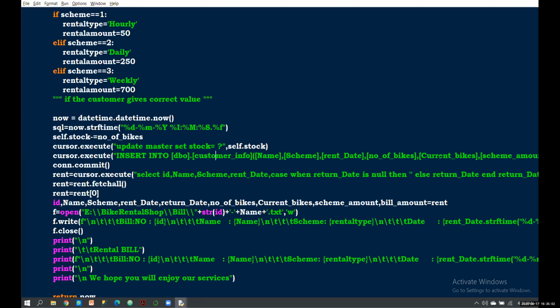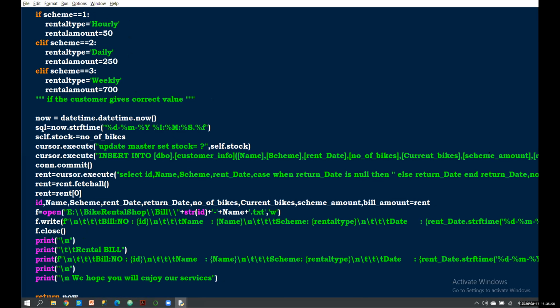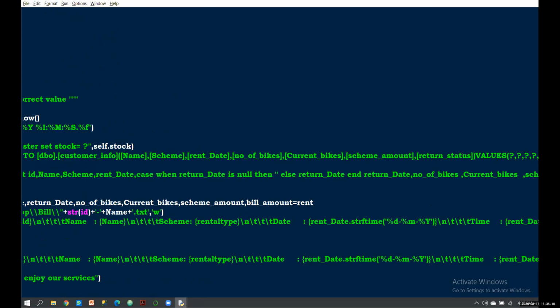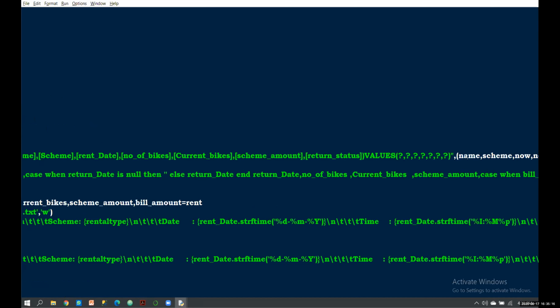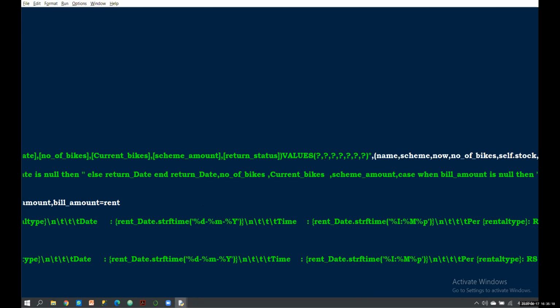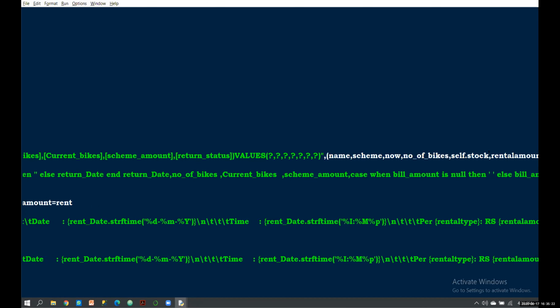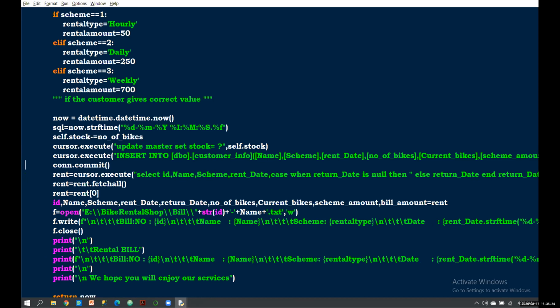Here I just store my current bikes, that's all. Then scheme amount and return status. Return status is no. And here you have to use question marks for passing your variables. Here I'm using question marks for passing these variables into the insert code.